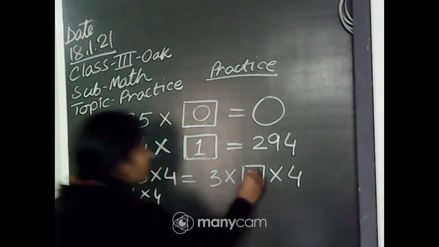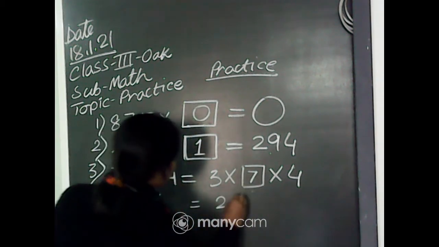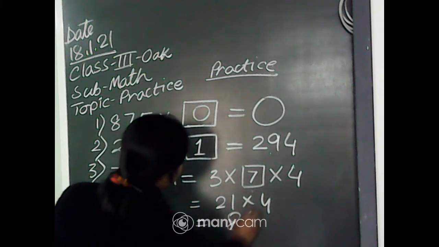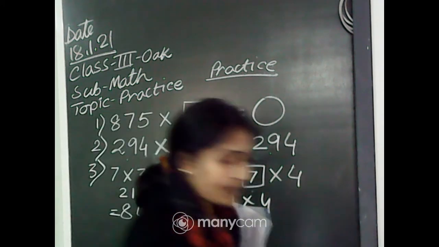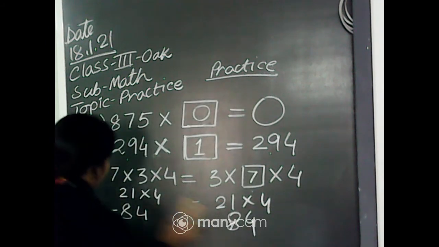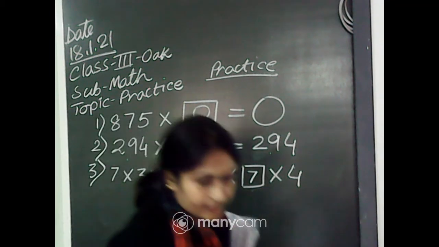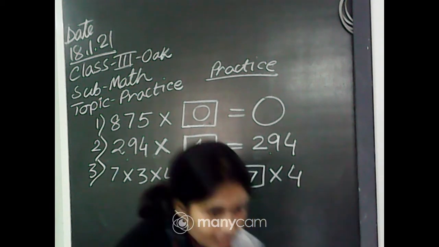And if you multiply this side, 3 into 7 is 21, into 4 equals 84. So here you have to write 7. Okay, very good all of you. Next. Very good Arindam, Anushka, Dhriti, Diksha.